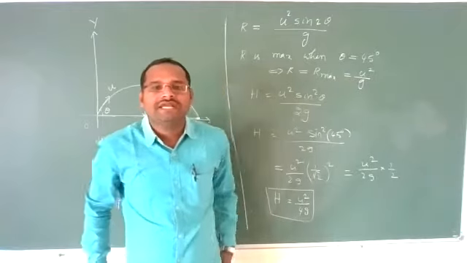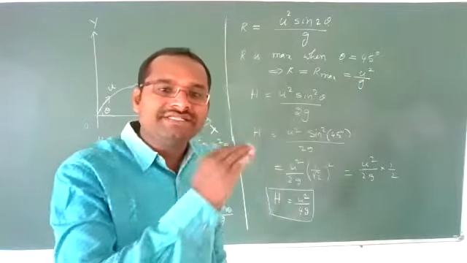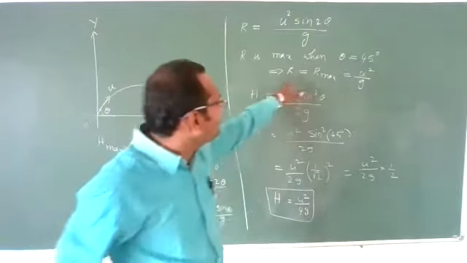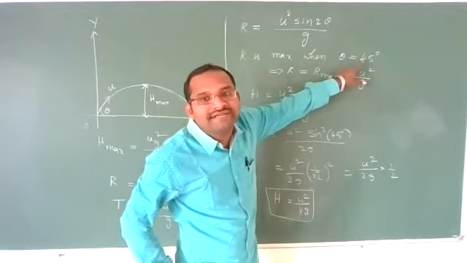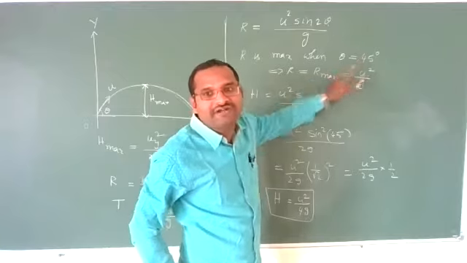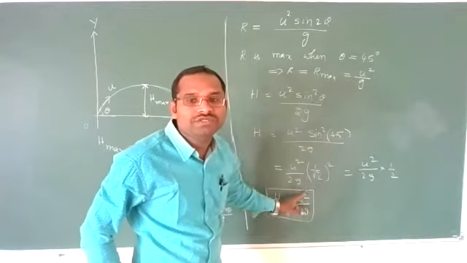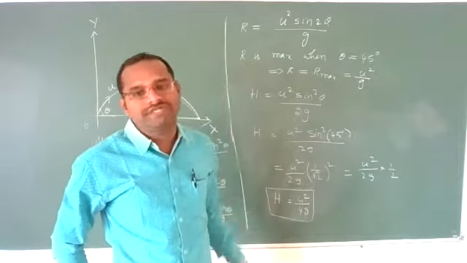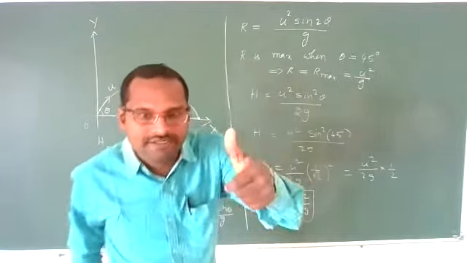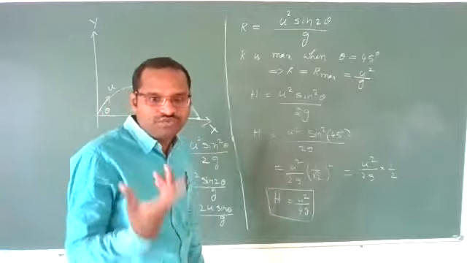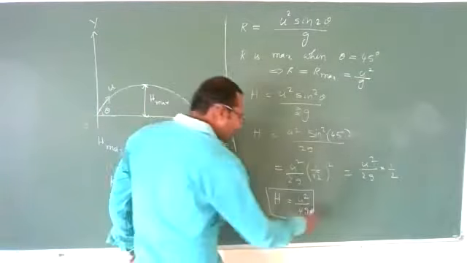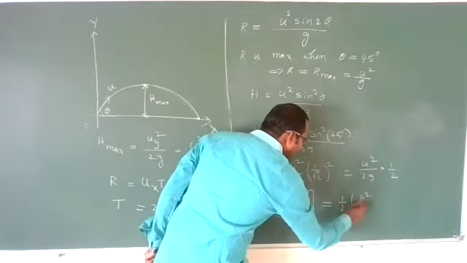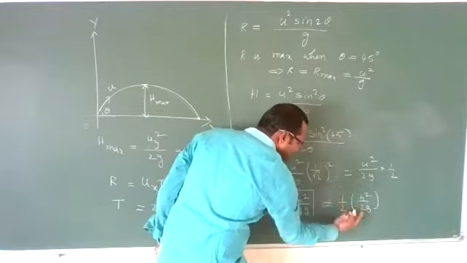They may ask you a question: when a projectile is projected such that its range is to be maximum, then what is the maximum height it can reach? When the range is to be maximum, it is projected at an angle of 45 degrees. Then at an angle of 45 degrees, the height will be u square by 4g. Are you understanding what I am saying? Like this, they may ask you questions. Or we can still write this as 1 by 2 times u square by 2g. Correct? Yes, like this.